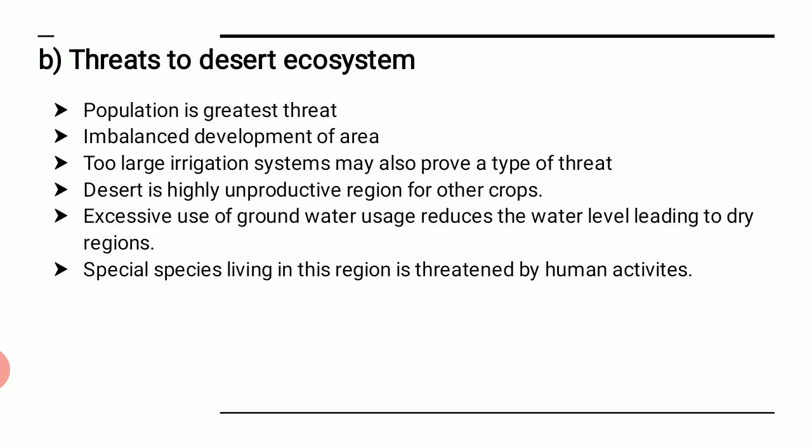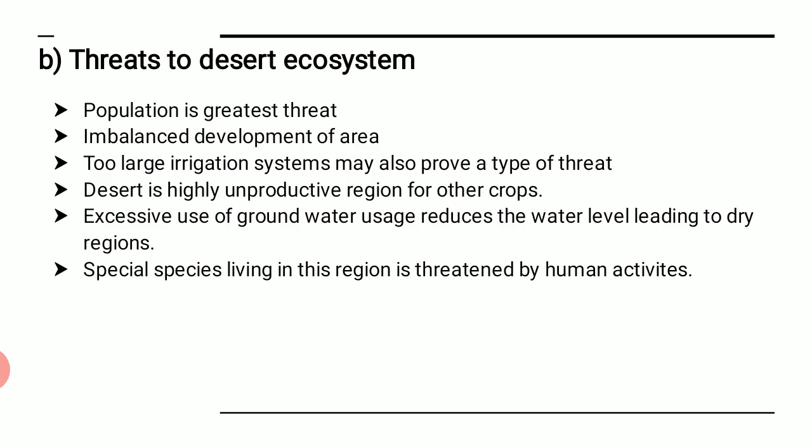Too large an irrigation system may also prove a type of threat. Desert is a highly unproductive region for other crops. Even just jowar, bajra and a few typical crops grow here, but all types of crops are not available. So that's a threat for the desert. Excessive use of groundwater, because the groundwater available in the areas nearby the desert is being used excessively. Then the whole nearby area gets dried up in the short run.